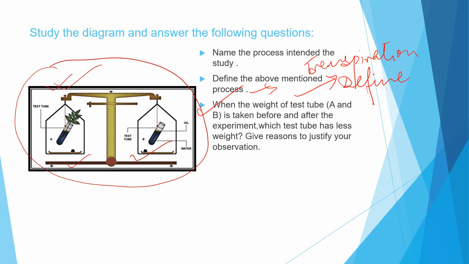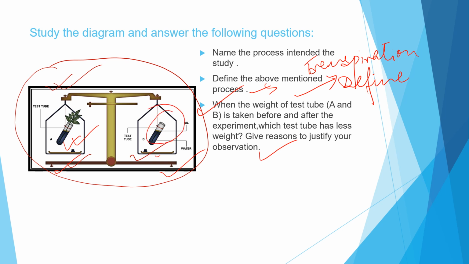Now here the question is, when the weight of test tube A and test tube B is taken before and after the experiment, which test tube has the less weight? Give reasons to justify your answer. You all know that both are of equal weight before the experiment starts. When they are kept under sunlight for 2 hours or more, what will happen? This test tube will have less weight as it will lose water due to transpiration.